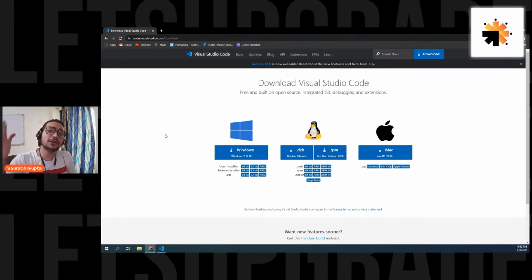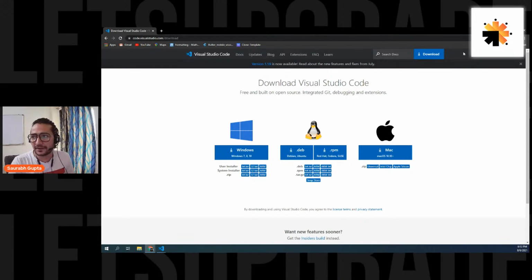Now, depending on your operating system, download the Windows version or the Linux version. If it is Ubuntu, you can go for Deb. If it is anything else, you can go for RPM. And for Mac, you can also download it from here. I really hope you know how to install software on your PC. In Windows, you simply double click, next, next, next, agree to everything, and that's it, it's installed. I just showed you where to get it, so I hope you'll be able to install all of it easily.